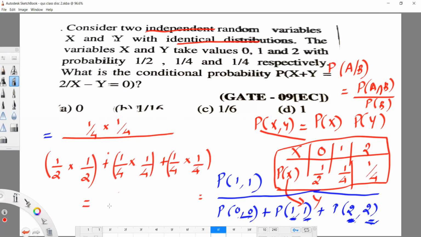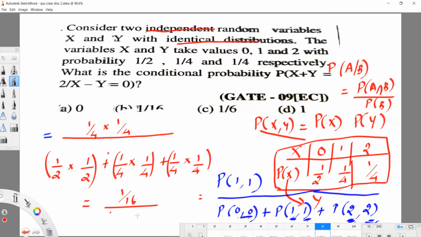Yes, now simplification. What is the value? 1 by 16 divided by 1 by 4 plus 1 by 16 plus 1 by 16. So in the numerator we have 1 by 16. In the denominator we can write 1 by 4 as 4 by 16. So 4 plus 1 is 5, 5 plus 1 is 6. So in the denominator we have 6 by 16. Then the final answer is 1 by 6, option C is correct.